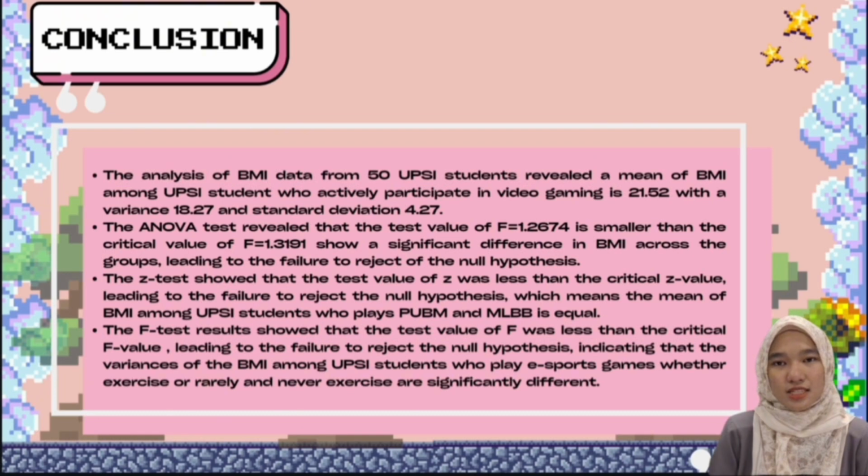Next, the Z test showed that the test value of Z was less than the critical Z value, leading to the failure to reject the null hypothesis. Lastly, the F-test results showed that the test value of F was less than the critical value of F. This leads to the failure to reject the null hypothesis, indicating that the variances of the BMI among UPSI students are significantly different.